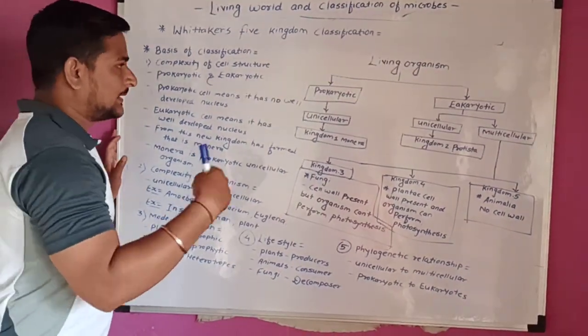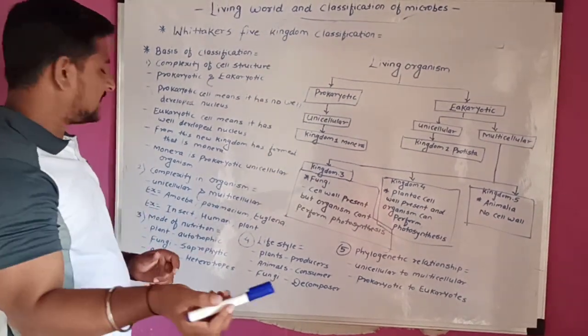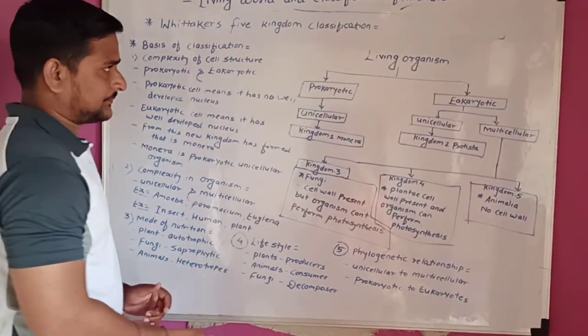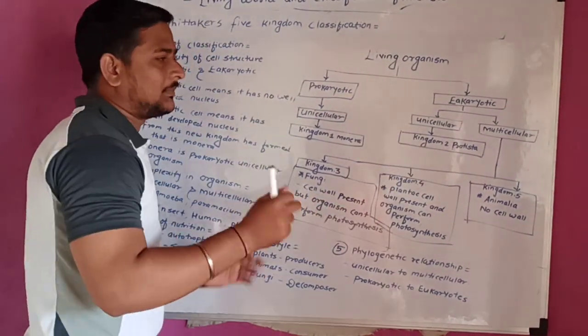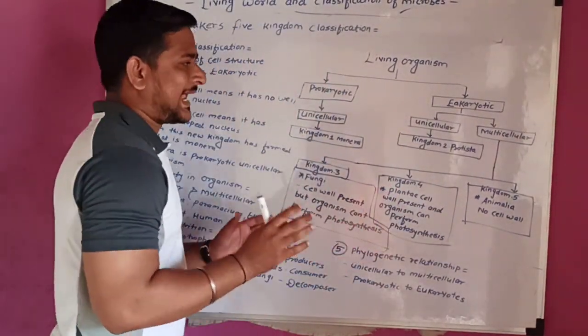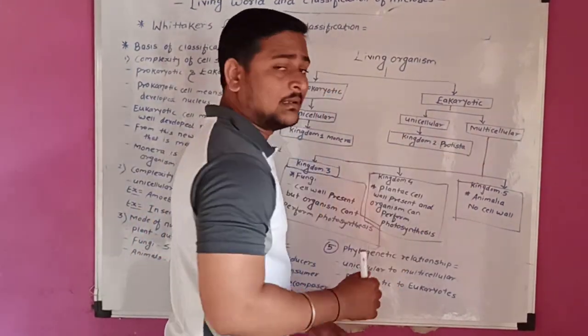Okay, so now next is what? The complexity of the living organism. The second point is the complexity in the organism. On which basis is the complexity there? There is unicellular and multicellular. The animals are divided into two parts. First one is unicellular, and second one is multicellular.